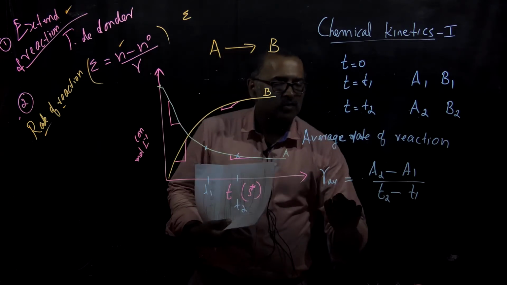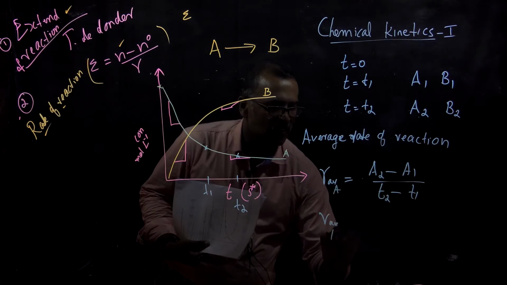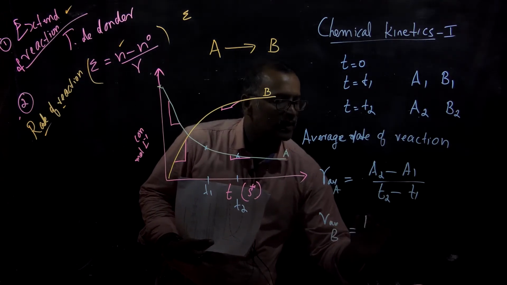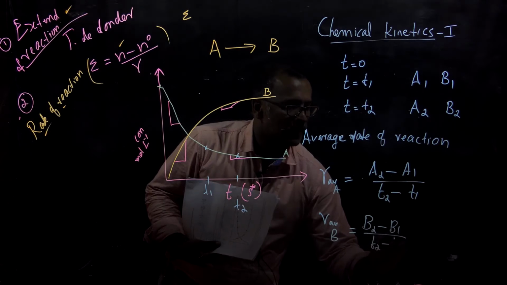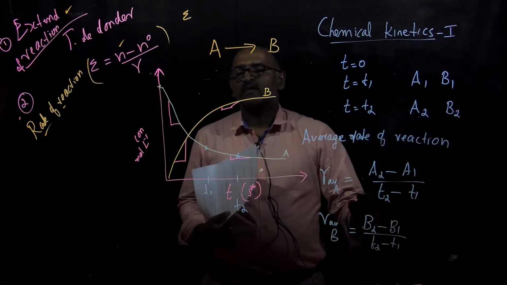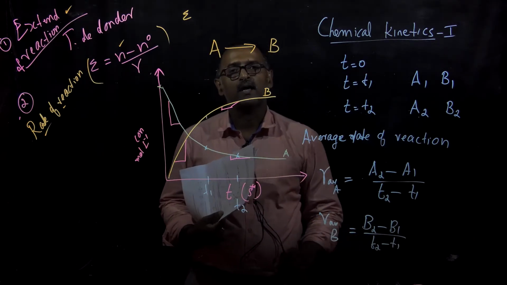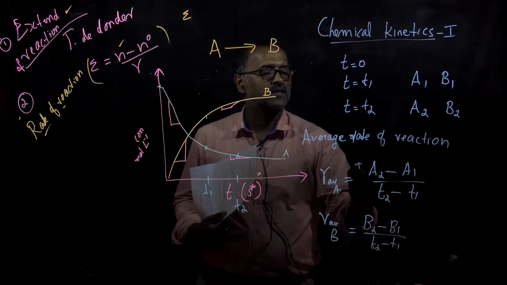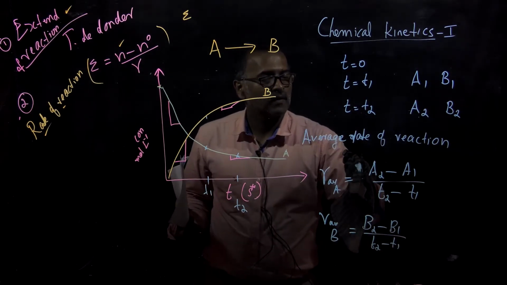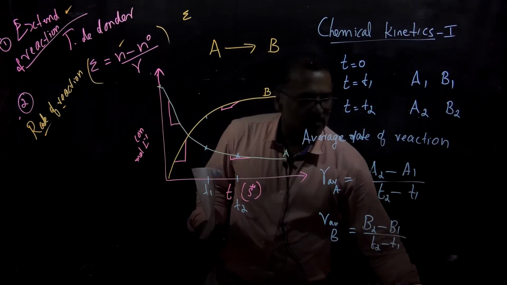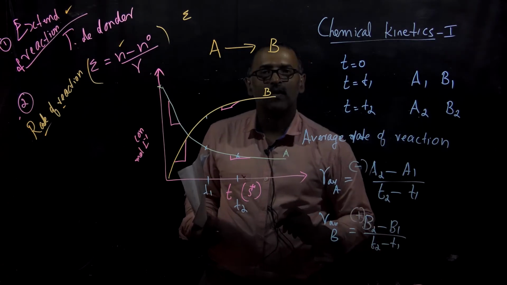What will be for B? So we can write r average, here it is for A, this is for B, will be equal to B2 minus B1 divided by T2 minus T1. Once you check from the graph, you can see that always B2 will be higher than B1 and this will be a positive quantity. So this will be a negative quantity and this will be a positive quantity.